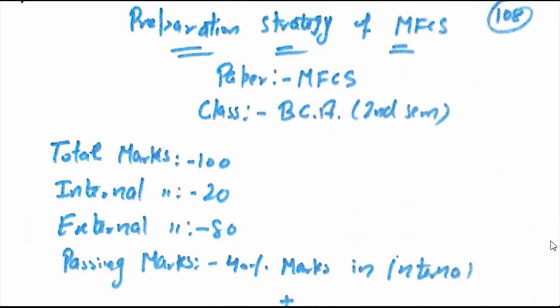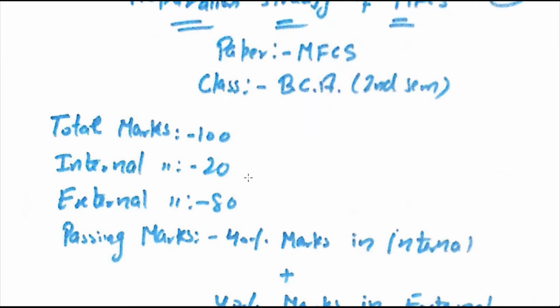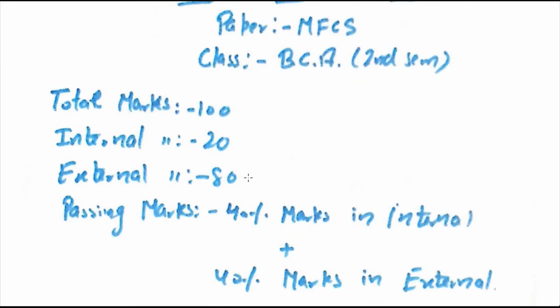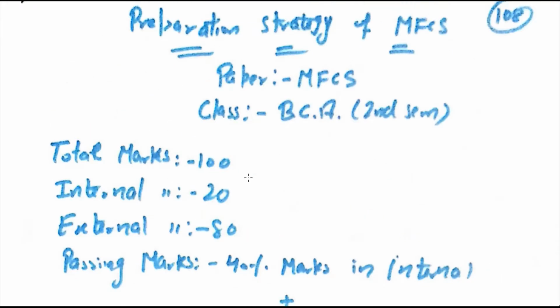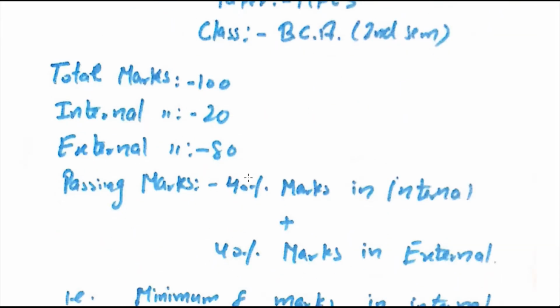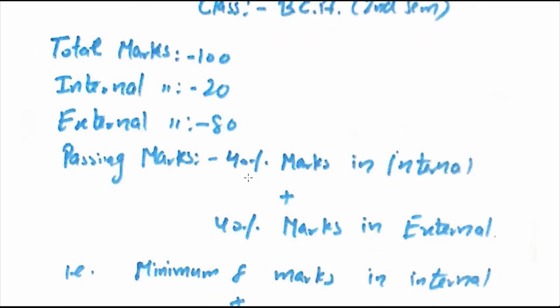You know that the total marks of the paper is 100 marks. Out of the 100 marks, internal marks are 20 and external marks are 80 marks. And you have to get 40% marks in internal plus 40% marks in external, that are passing marks.